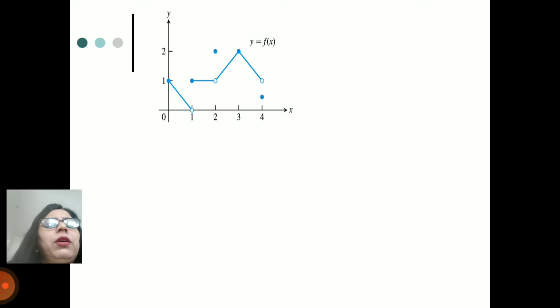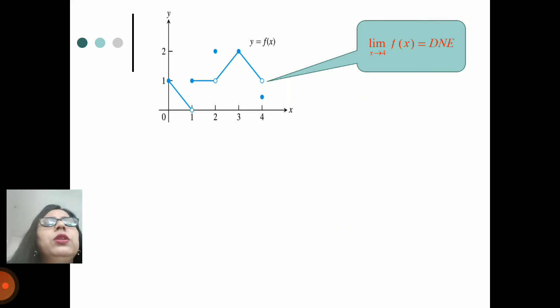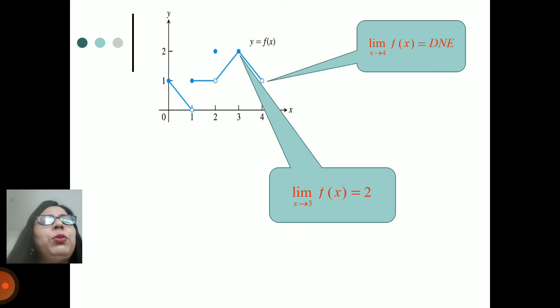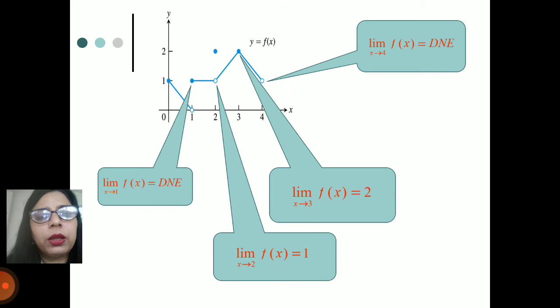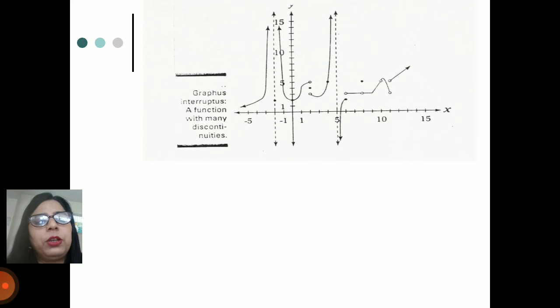Now we have to check another thing. There is a function y = f(x), and the graph is shown in the slide. Whenever we talk about the limit as x tends to 4 of f(x), that is not defined on the right-hand side. The limit as x tends to 3 of f(x) is equal to 2. The limit as x tends to 2 of f(x) is equal to 1, and the limit as x tends to 1 of f(x) is not defined.